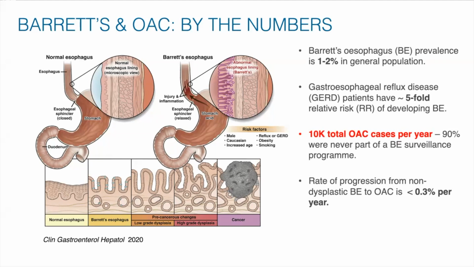There are about 10,000 total OAC cases per year, and unfortunately, 90% were never part of a Barrett surveillance program. Finally, the rate of progression from non-dysplastic Barrett's to esophageal adenocarcinoma is less than 0.3% per year. The main question we sought to answer in our study was, does all esophageal adenocarcinoma come from Barrett's patients?